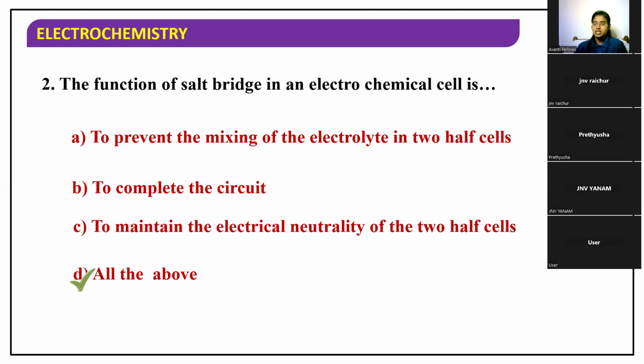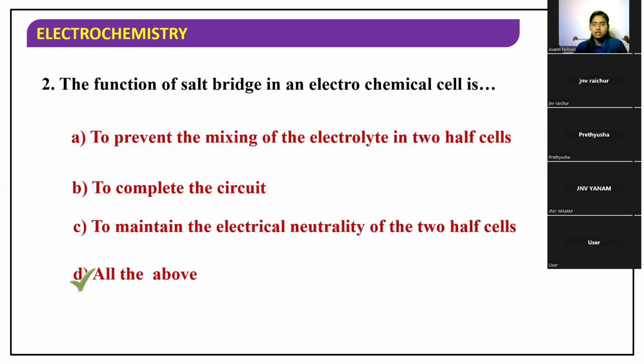To prevent the mixing of electrolyte in two half cells, to complete the circuit, and to maintain electrical neutrality, all three given statements are the functions of the salt bridge. The first two points I did not give you in that slide, so you can take them also.